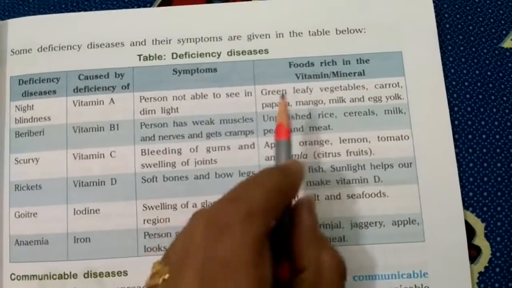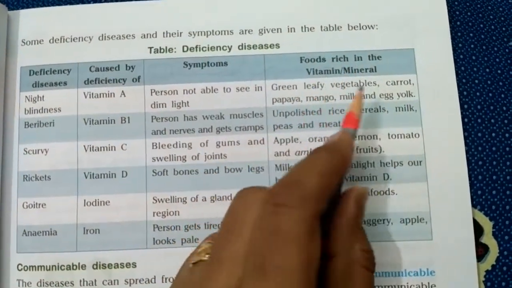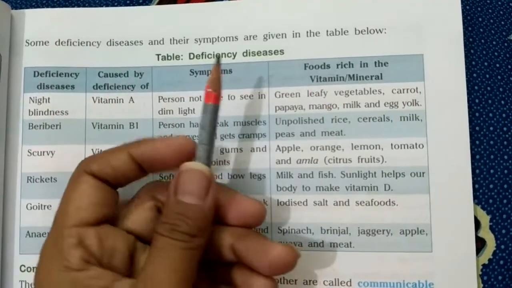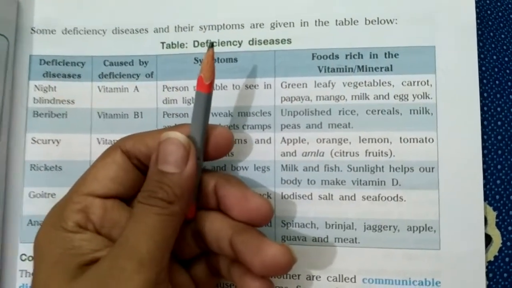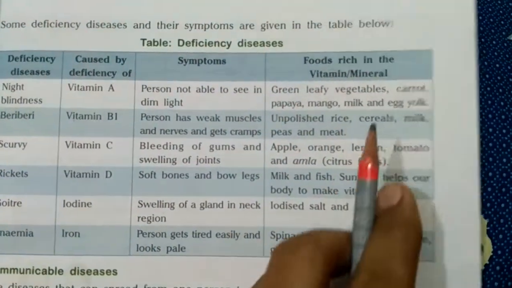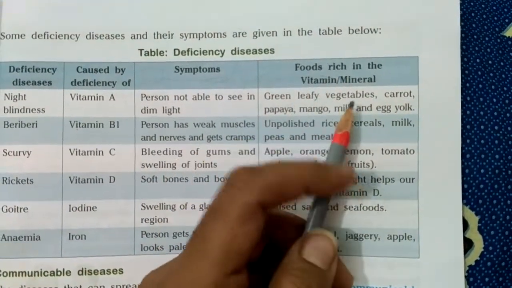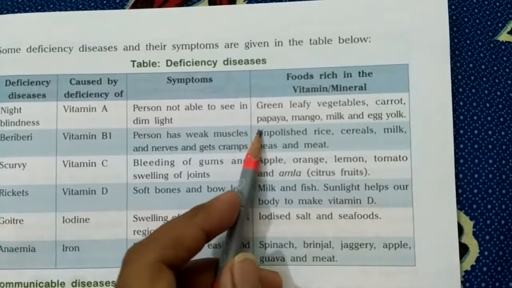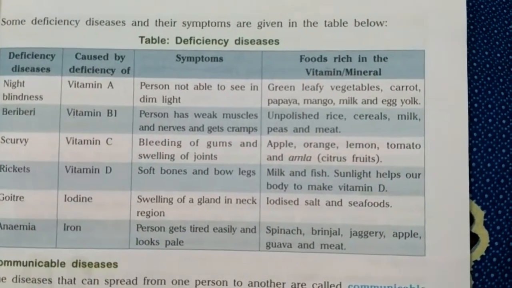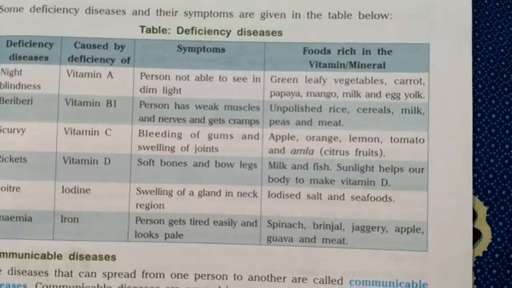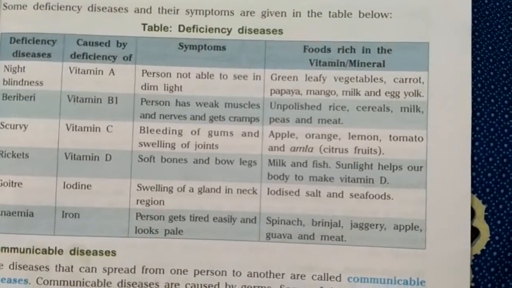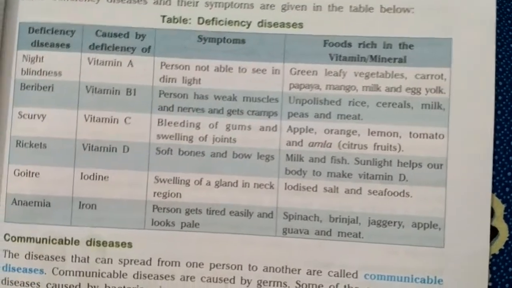And what are the foods rich in vitamins and minerals? They are green leafy vegetables like spinach and methi, and different kinds of leafy vegetables, cabbage, carrot, papaya, mango, milk, and egg yolk. What is egg yolk? You all must have seen an egg. There are two portions. One is the outer white portion, called albumen, and the inner yellow portion is called egg yolk.